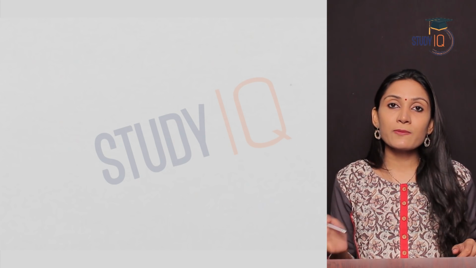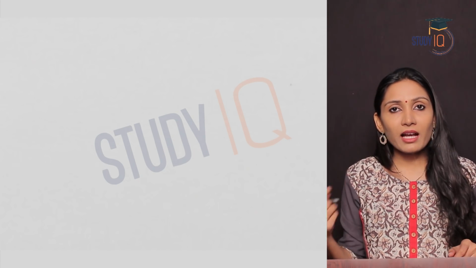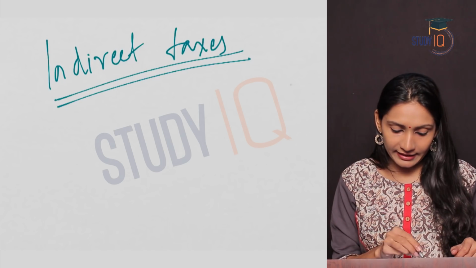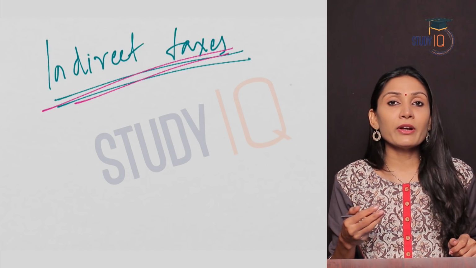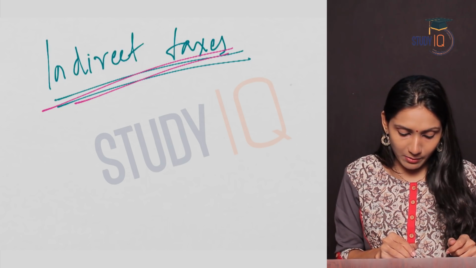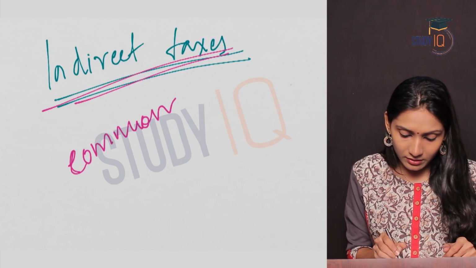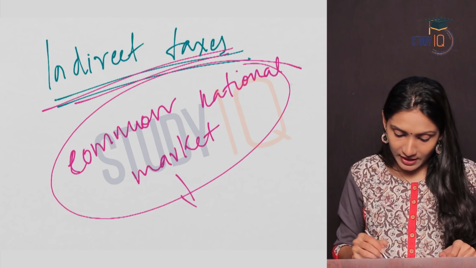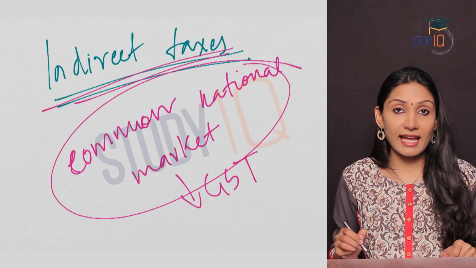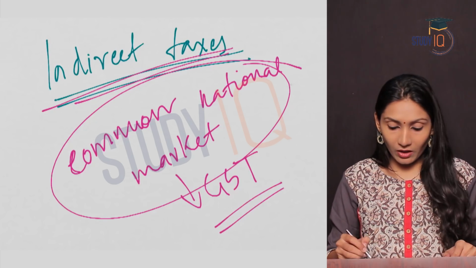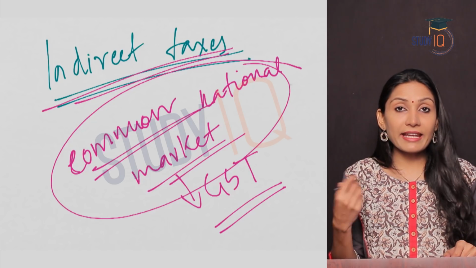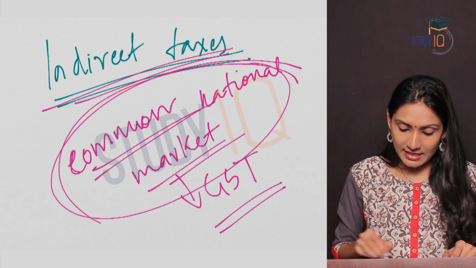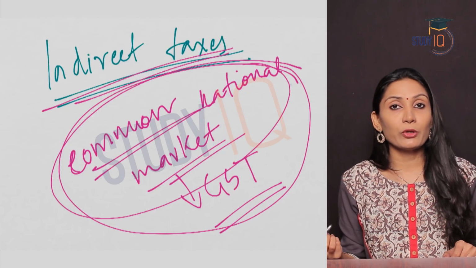Again, the corporation tax was also gradually reduced. And coming to the indirect taxes, efforts were taken to reform the indirect tax also. Establishment of a common national market was the aim of the government. And now we have fulfilled this aim through the GST, Goods and Services Tax. So GST, or common national market, will enhance simplification and also encourage better compliance. And we will discuss GST in detail in a later module.